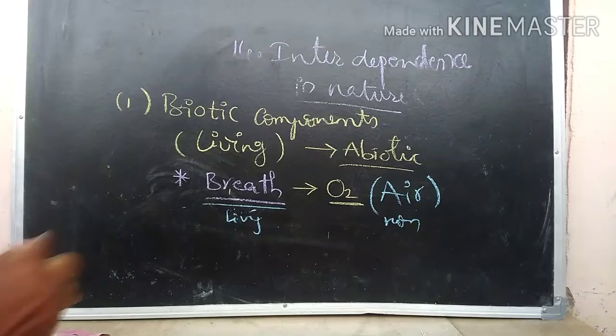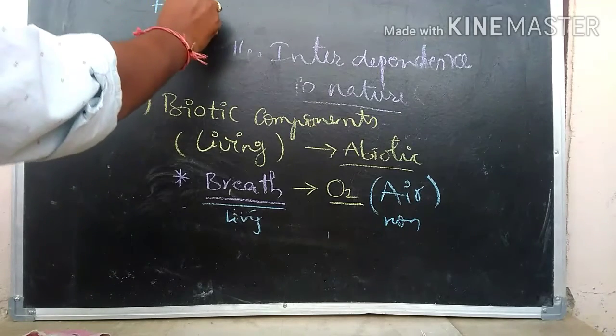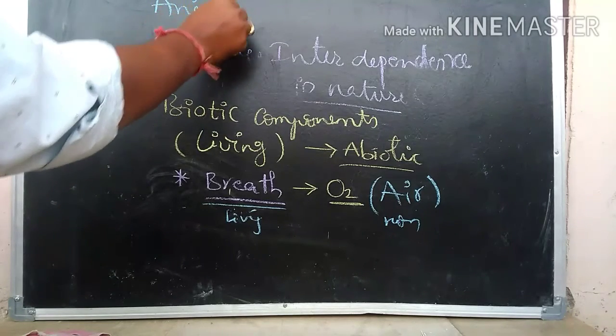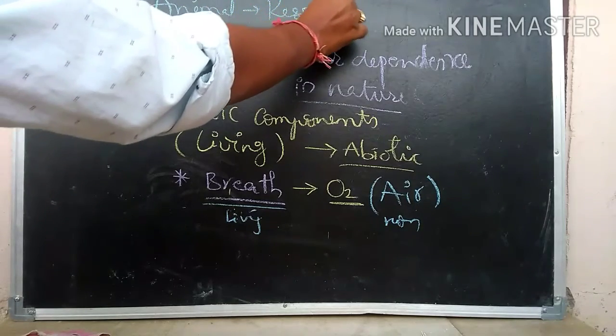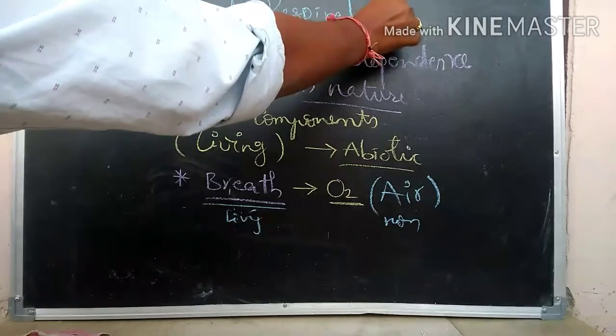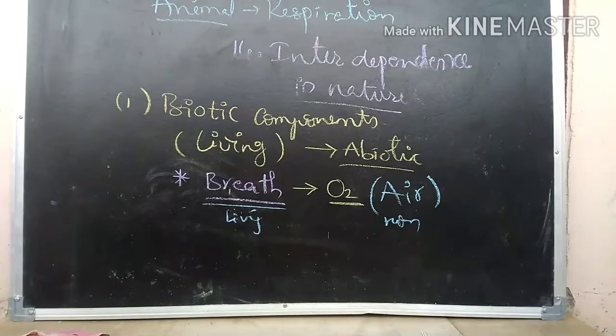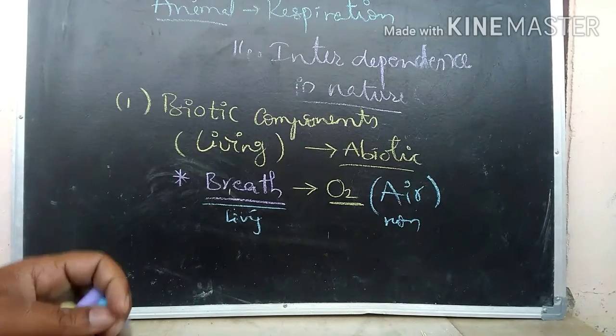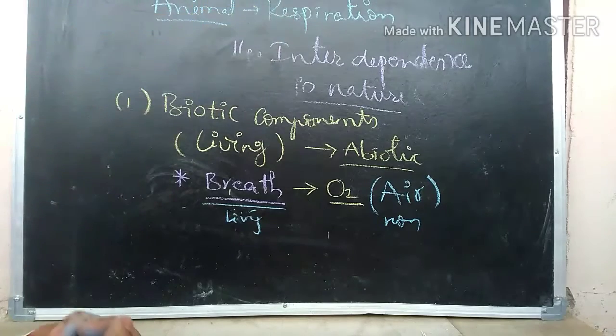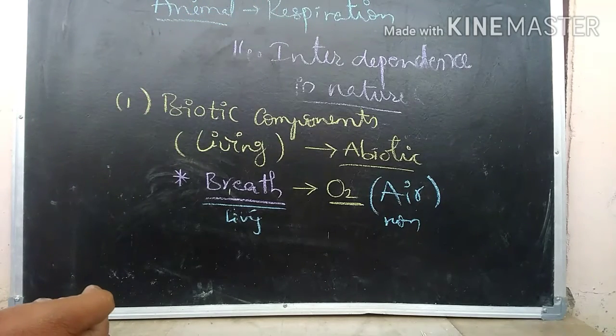For example, here an animal or plant, whatever it may be, during respiration they take oxygen into the lungs and they release carbon dioxide out of the lungs. So during breathing or respiration, they depend upon the air, the non-living thing.